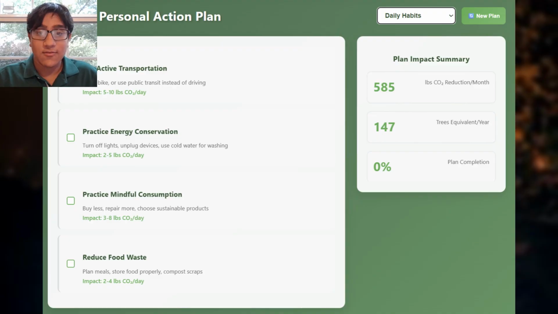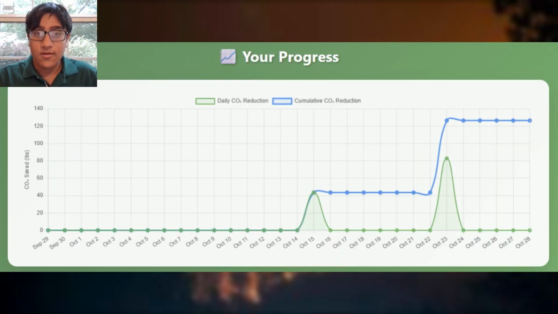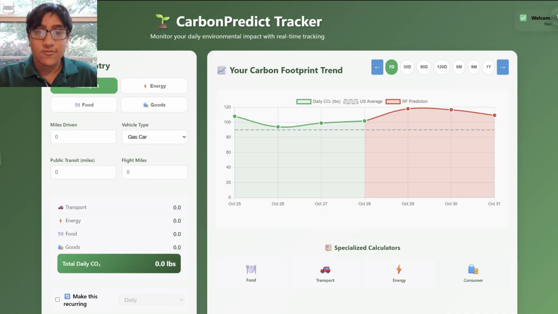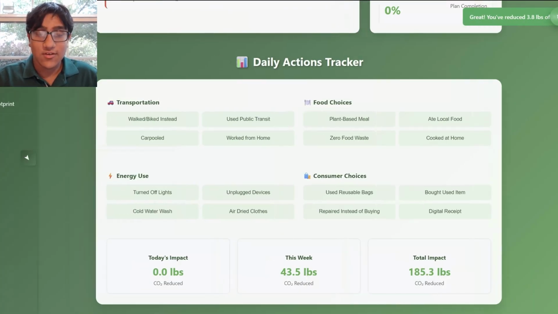Continuing down, we do the work for the user, using their own data to predict a plan of action the user can take to mitigate their carbon footprint and building their overall user profile. Finally, we map the user's journey, constantly updating every prediction dynamically as the user's carbon reduction journey continues.